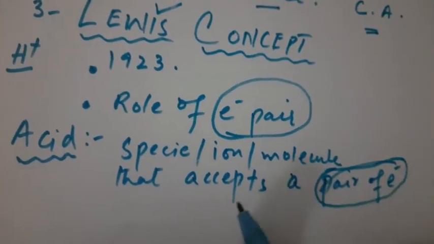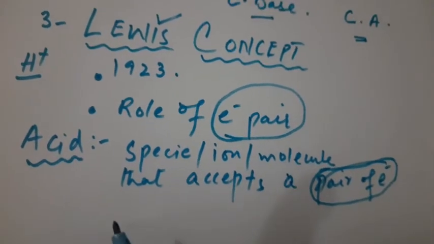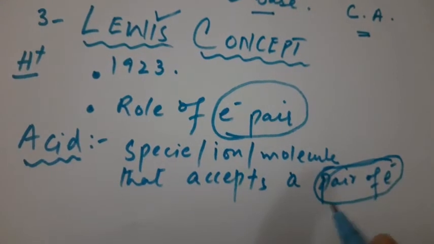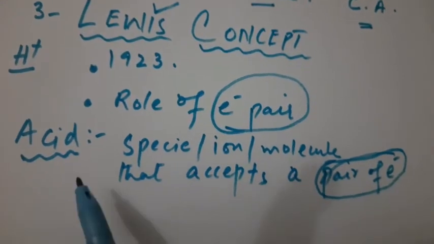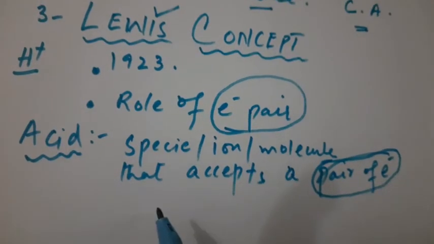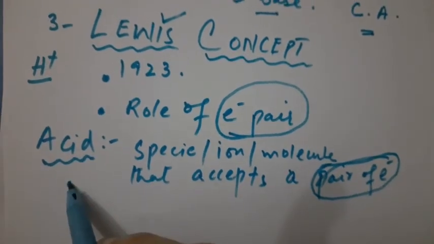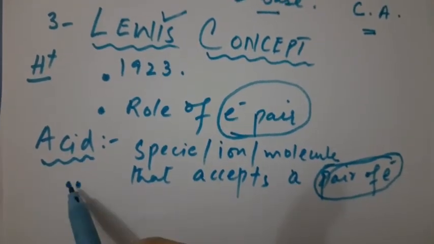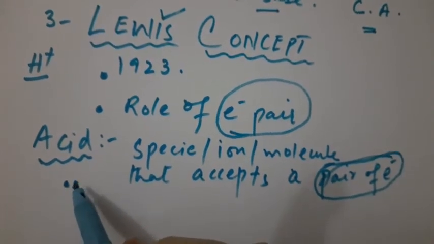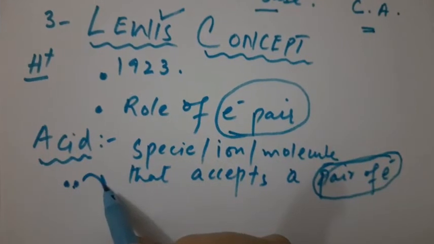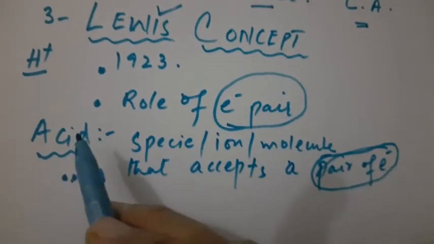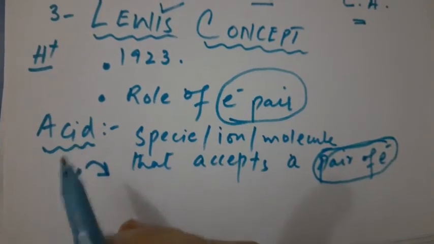This made this concept different from the rest of the two, which we have studied earlier. So he talked about the pair of electrons. So acid is a species, ion or molecule, that accepts a pair of electrons. For example, 2 electrons in a pair, right? A species which accepts a pair of electrons is known as acid.